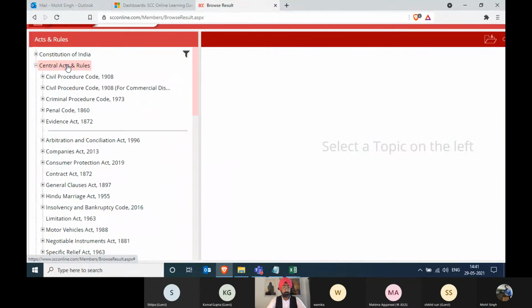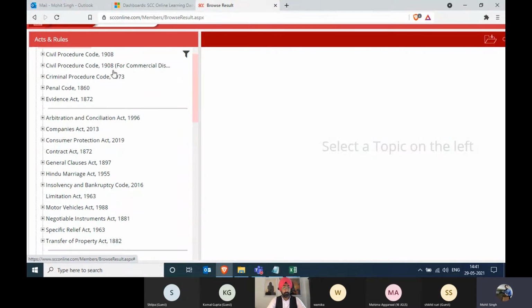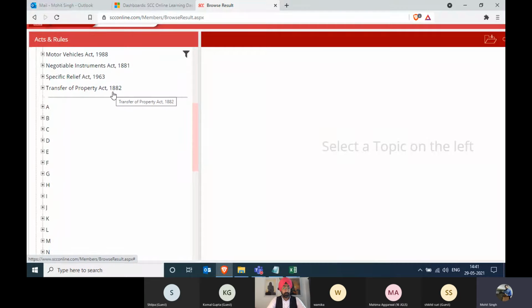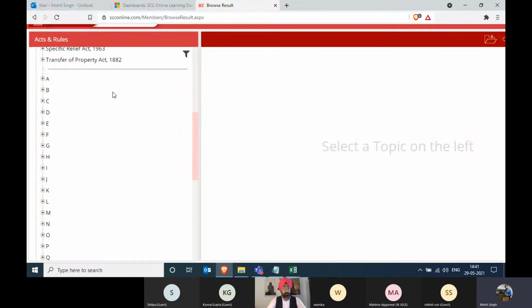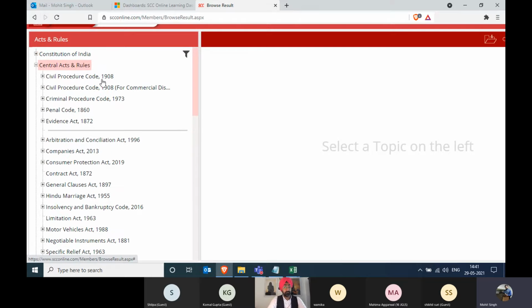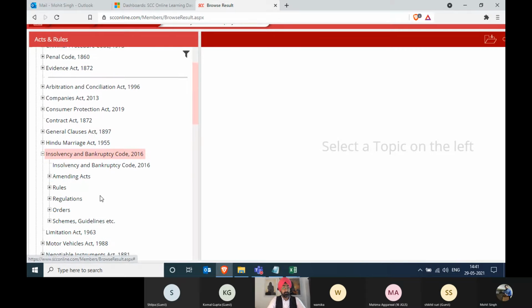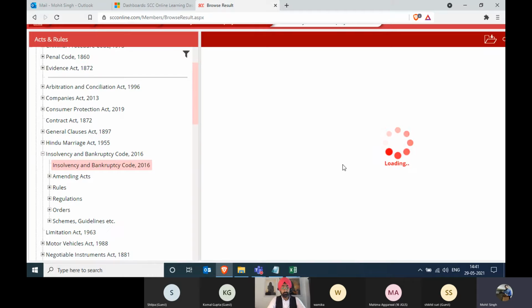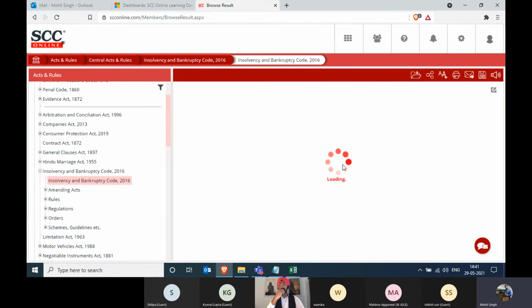Under Central Acts, the commonly used acts which are there in the courts have been kept over here, and the rest of the acts have been kept in alphabetical order, as you can see over here. So let's click on any act now. Let's click on, for example, let's say IPC. We click on Insolvency and Bankruptcy Code 2016, and this whole act will be populated on the right hand side.